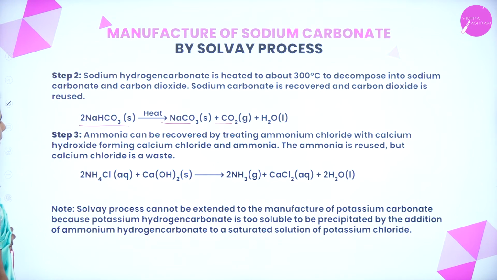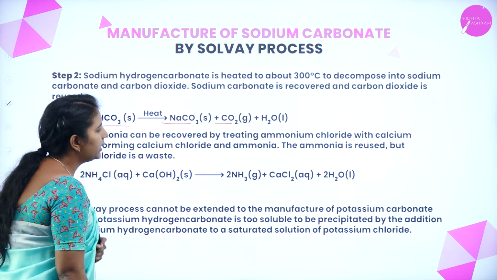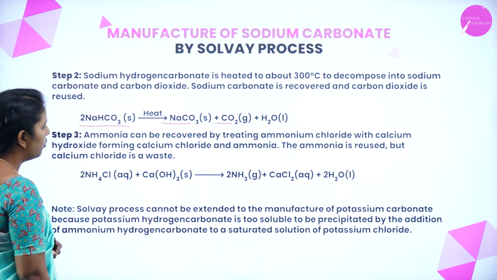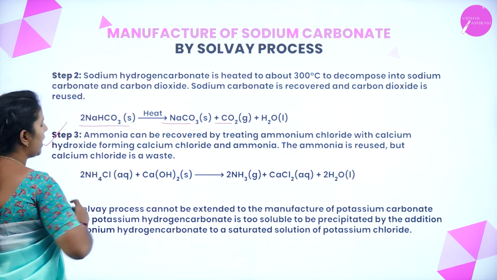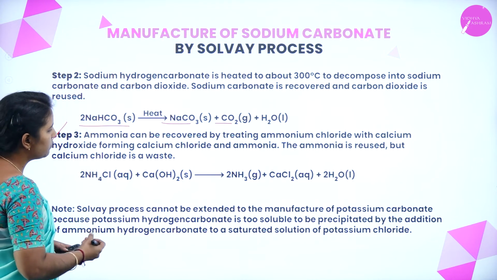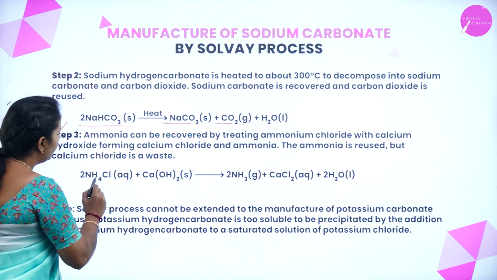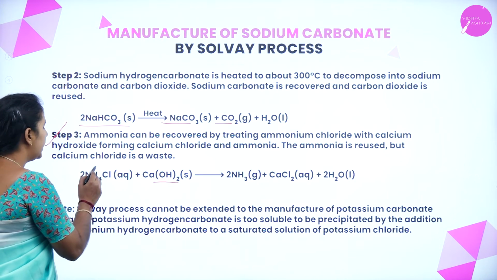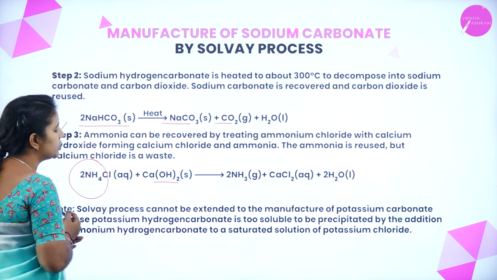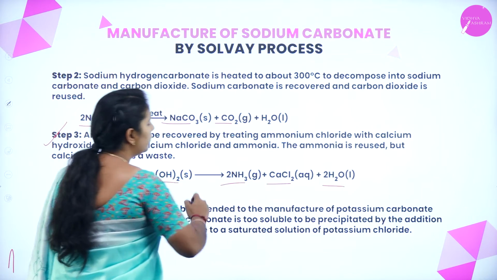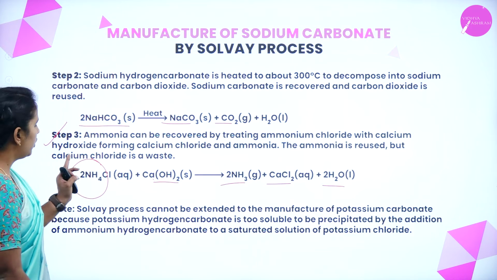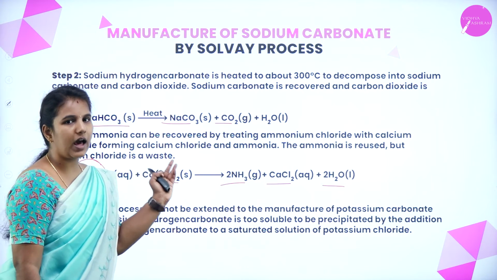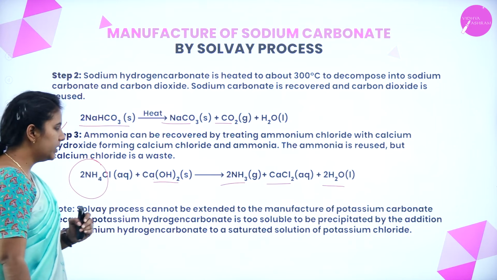In step 3, ammonia can also be recovered by treating the ammonium chloride with calcium hydroxide, forming calcium chloride and ammonia. The ammonia which we have used in this reaction is formed in this step: the ammonium chloride is again allowed to react with the calcium hydroxide obtained from the limestone. What does it form? It will form ammonia with calcium chloride and the liberation of water. This shows that whatever raw materials we have used, ammonia as well as carbon dioxide, we can easily recover from this process.